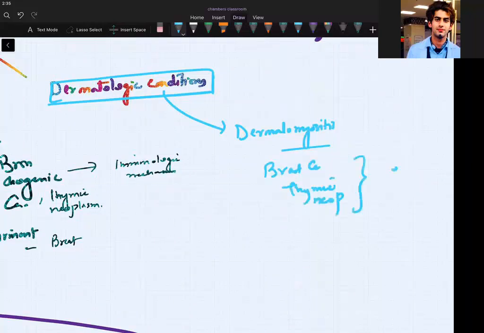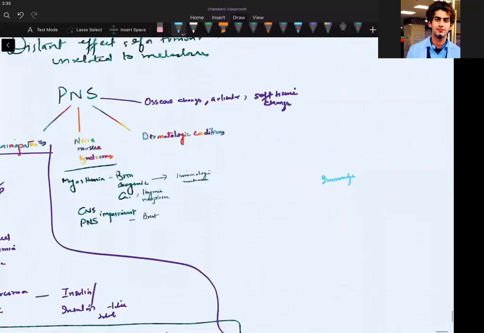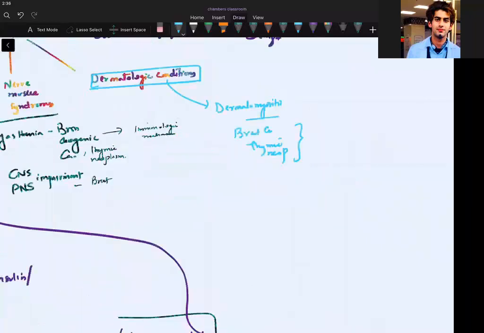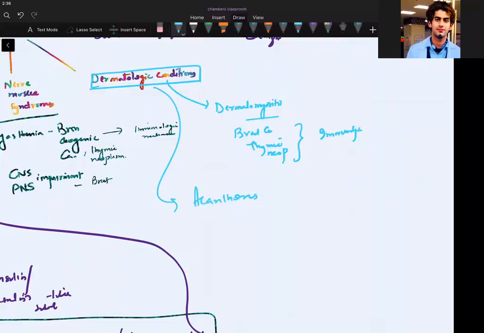Mechanism is immunologic. Okay. Next, acanthosis nigricans.